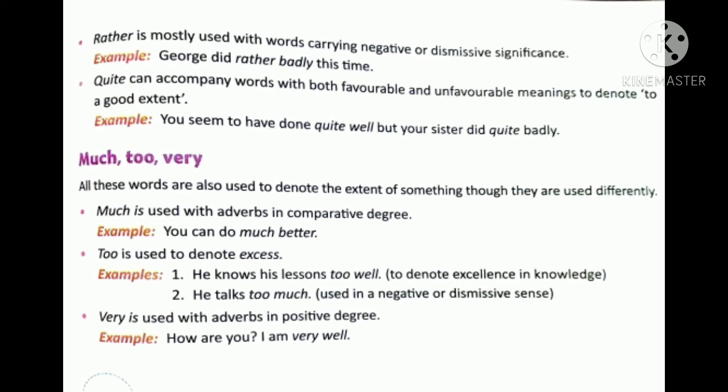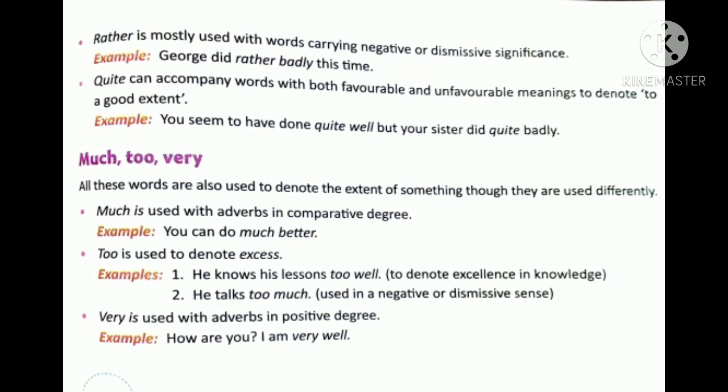Other adverbs are much, too, and very. All these talk about the degree of expression, the extent of something. Much is used with adverbs in the comparative degree. You can do much better. It's much better, we used to say. Too is used to denote excess.